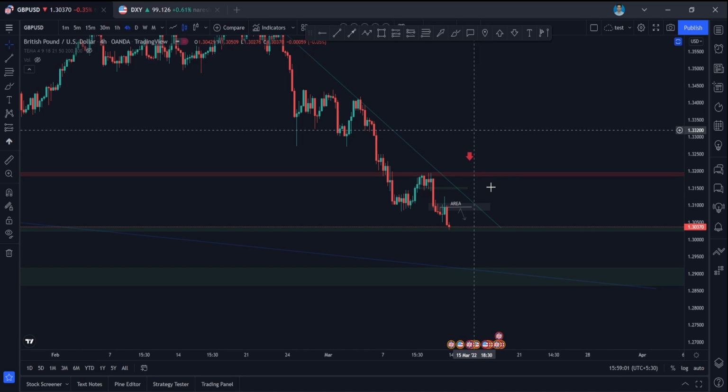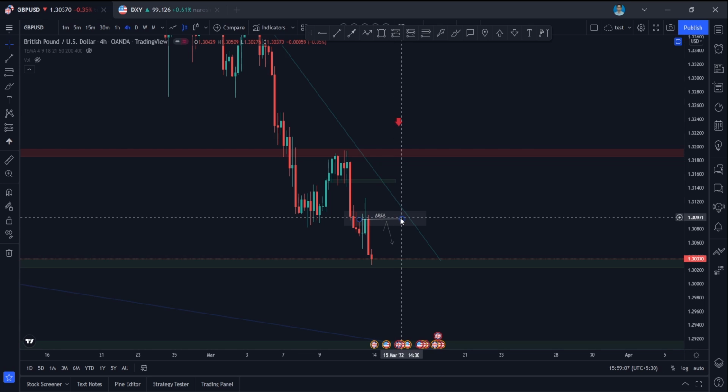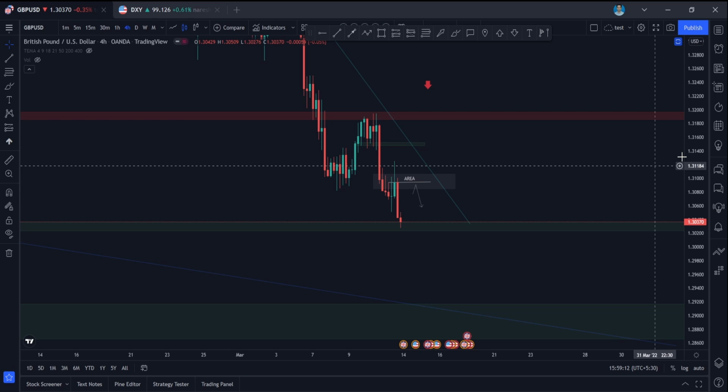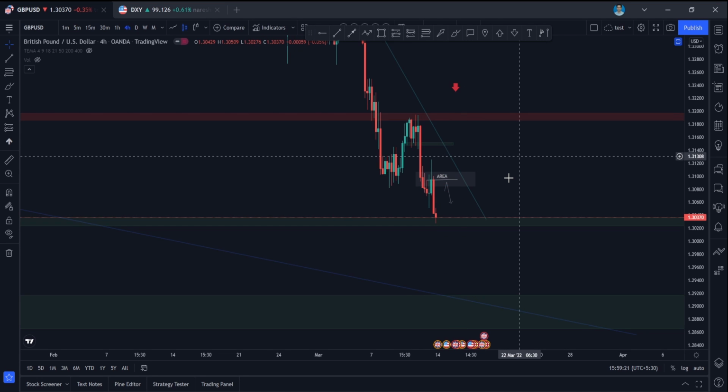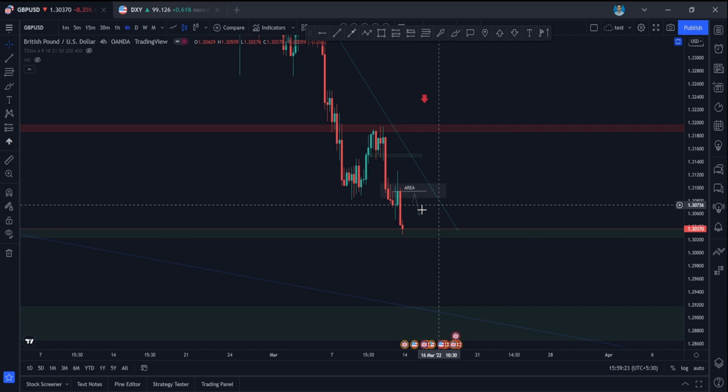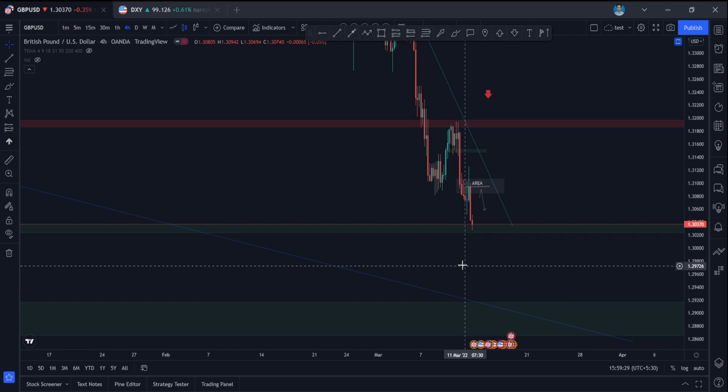Before continuing down, it should make some kind of pullback to this area and it can continue down. For now, what you can do is, if it is coming again to this area and respecting this trend line and supply area, you can go for a short entry again, guys. But keep your target tight and trail your stop loss, because it is already at the bottom. So you can go for short entries again here with the trend, but always try to trail your stop loss tight, because this can reverse anytime.